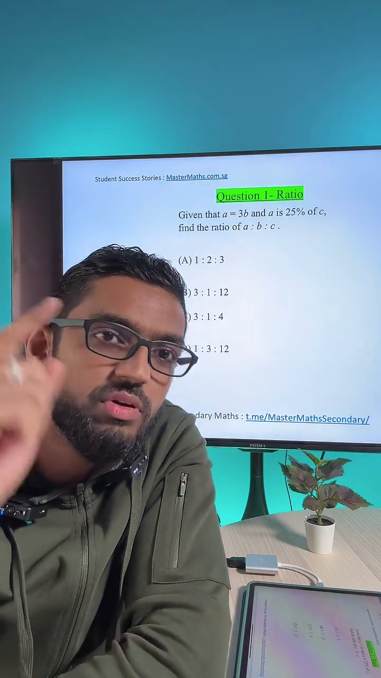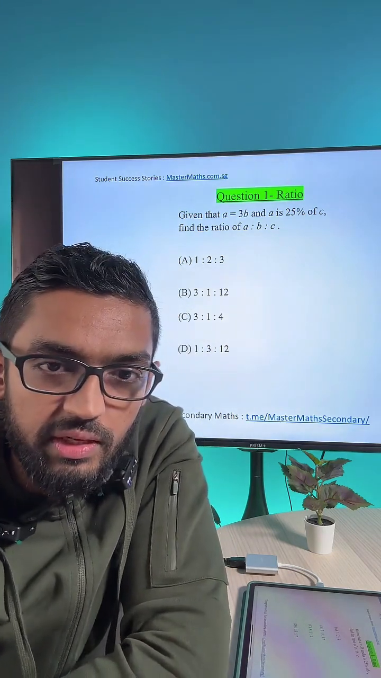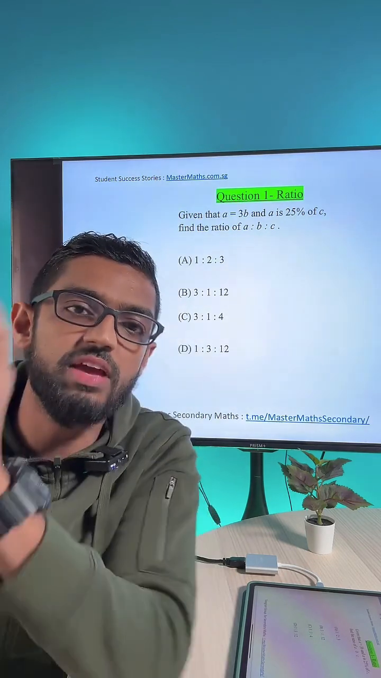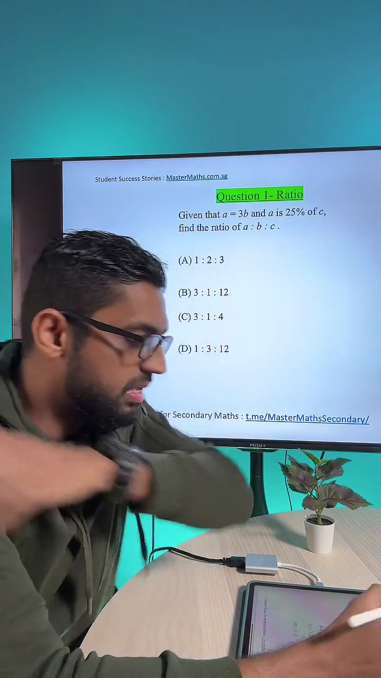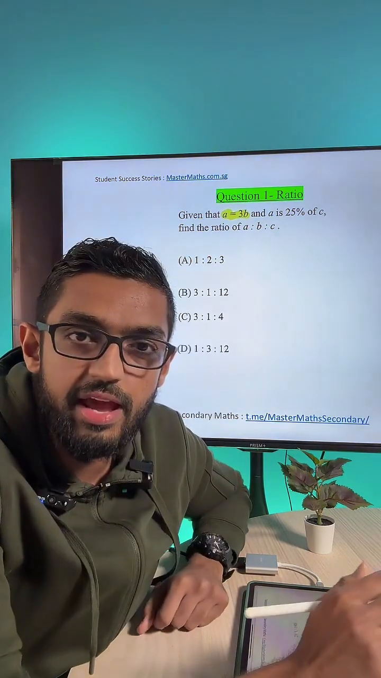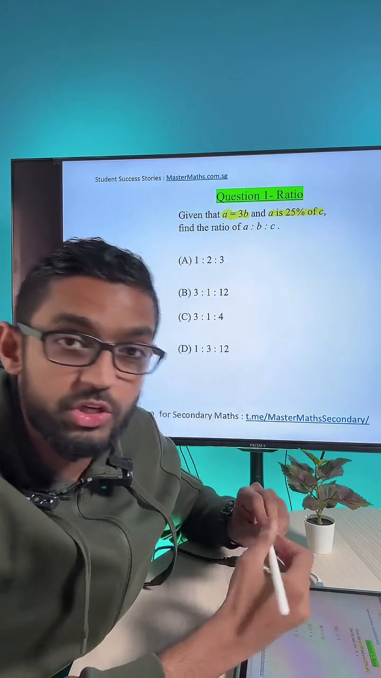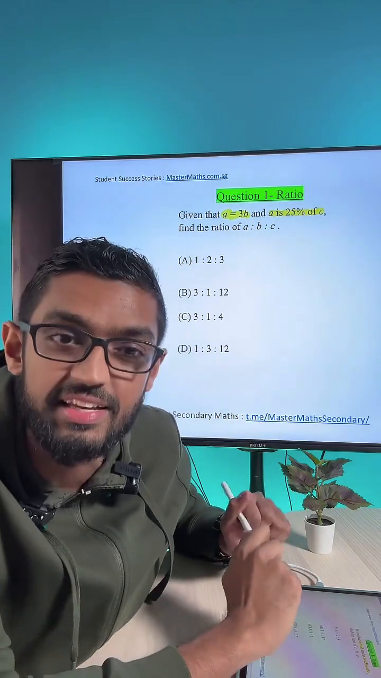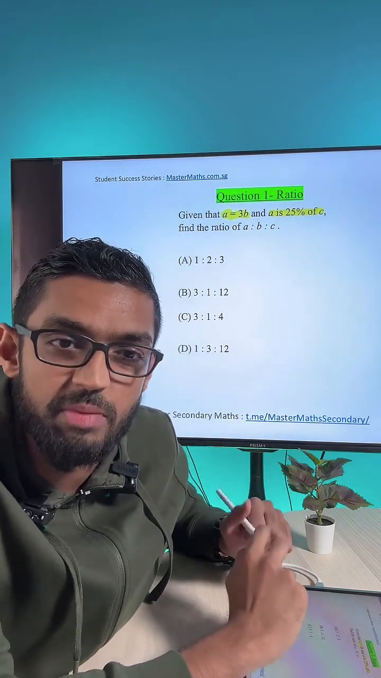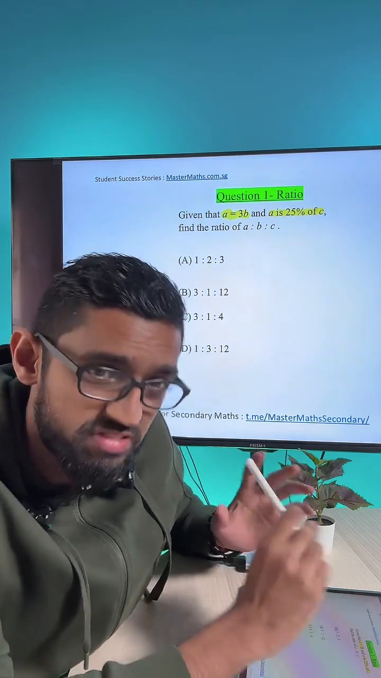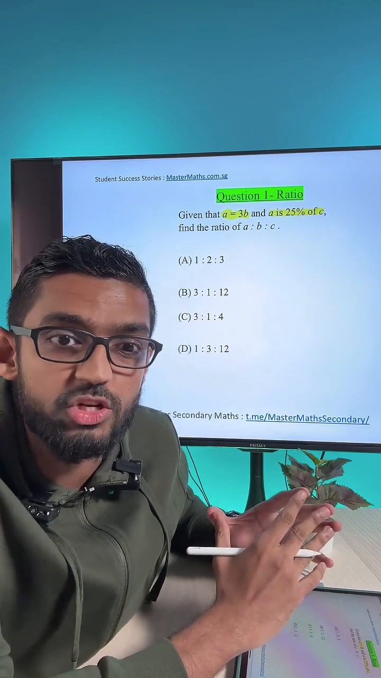Okay, guys, what's your answer for this ratio question? Okay, I'm going to discuss with you all in a few seconds' time. Okay, you have A equals 3B there. And then you also have A being 25% of C. Find the ratio of A is to B is to C. Pretty interesting question. A-math, yes, there are plans to cover A-math. I think in October we'll have some more spare time to do some additional math.